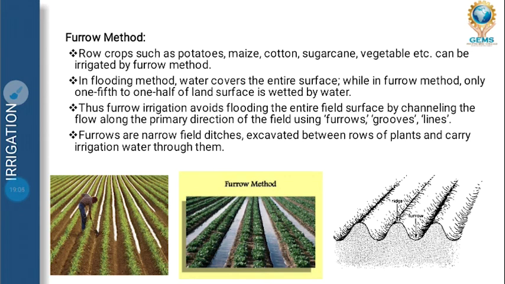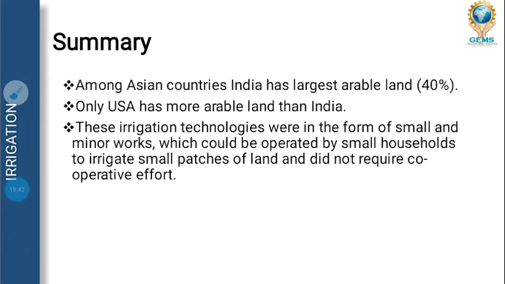Next is furrow method. Furrow method, as I have already said, the examples are potato cultivation, maize, cotton, sugarcane, vegetables, where we make borders, and in that border only we plant, and the water is supplied to that furrow. Okay, that is known as furrow method. You can see the diagram, furrow and ridge. The upper portion is known as the ridge, and the bottom curve is known as the furrow. In the furrow only water passes, and the ridge, where it is planted, absorbs water through the roots, and this cultivation is done.